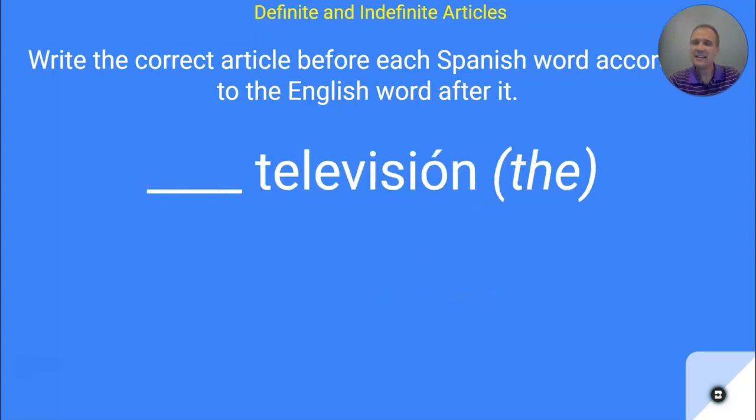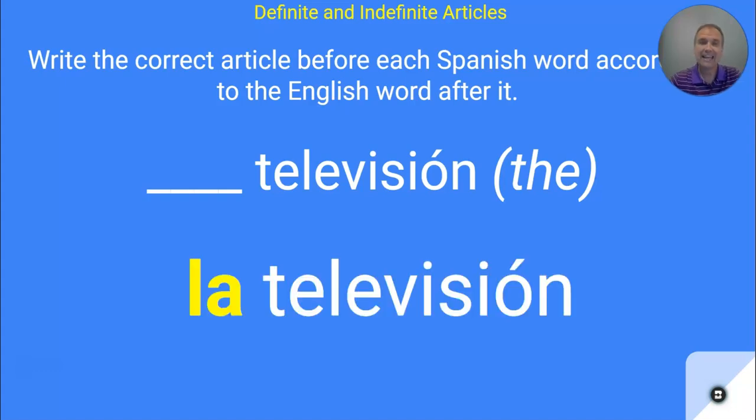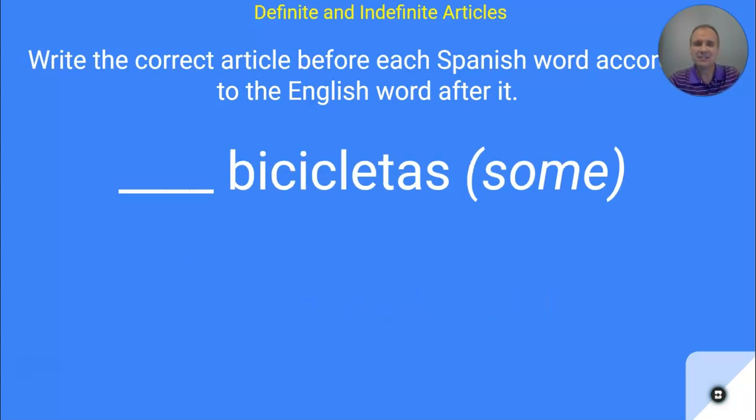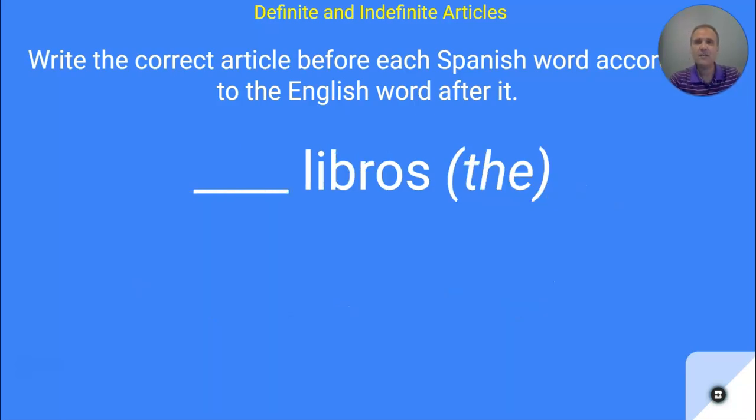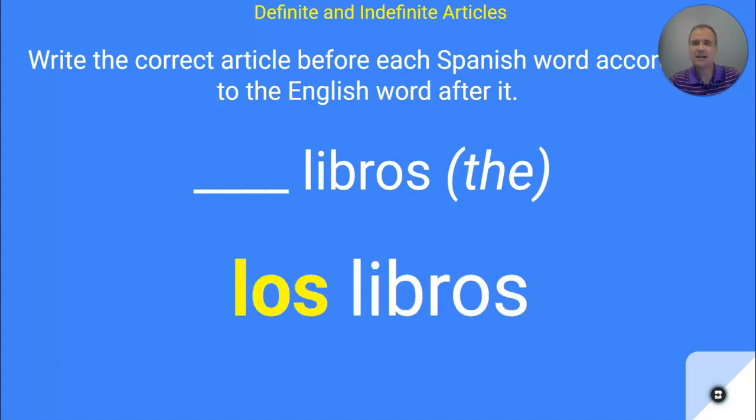This one's a little tricky. It doesn't end in an O or an A. We said there were some exceptions. So how would I say the television? Well, for the most part, words in Spanish that end in I-O-N are always going to be feminine. So that will give you a clue here. Should be la televisión. How about some bicycles? Unas bicicletas. It's feminine and it's also plural. The books. Los libros. It's masculine, but it's also plural.